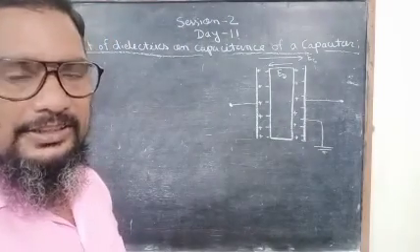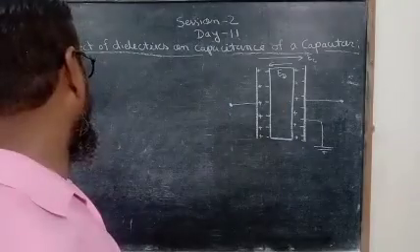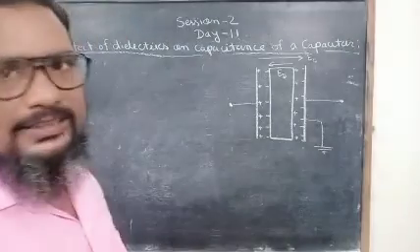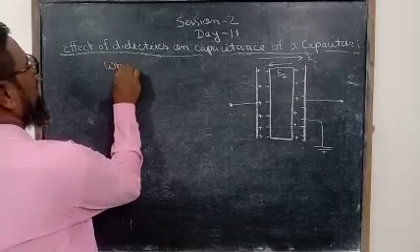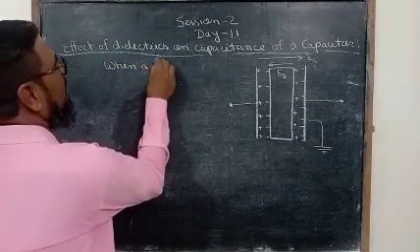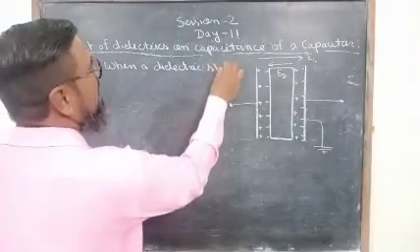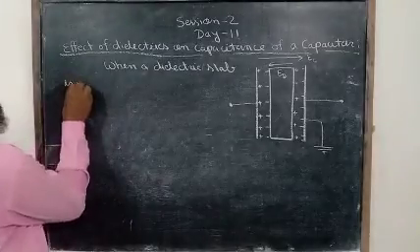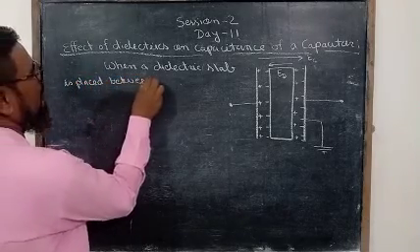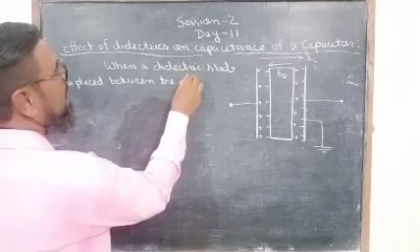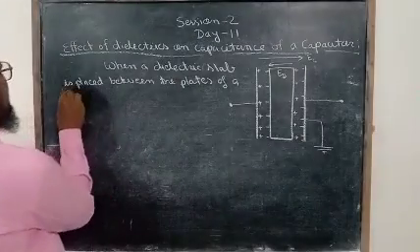This is the theoretical point of view by which we can understand the effect of dielectrics on the capacitance of a capacitor, when a dielectric slab is placed between the plates of a capacitor.